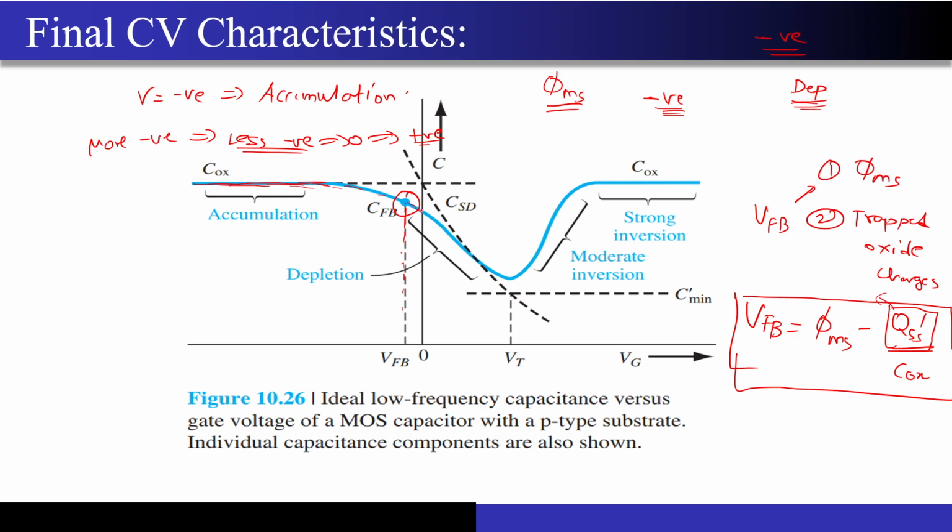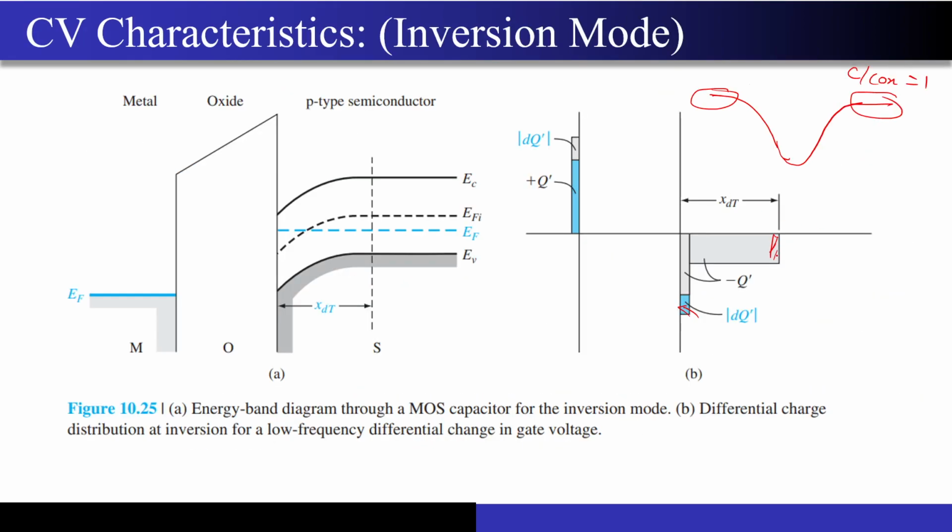And now once you hit the flat band region, and when you apply more positive voltage, you will start entering into the depletion region, correct? Because of that, your W, that is the depletion width, is continuously increasing. That's why your capacitance is now decreasing continuously until you hit a maximum point where the W depletion cannot increase beyond a certain point. And after this point, whatever charges you have which were getting deposited at the edge of the depletion region, now they will start getting deposited at the SiSiO2 interface, correct?